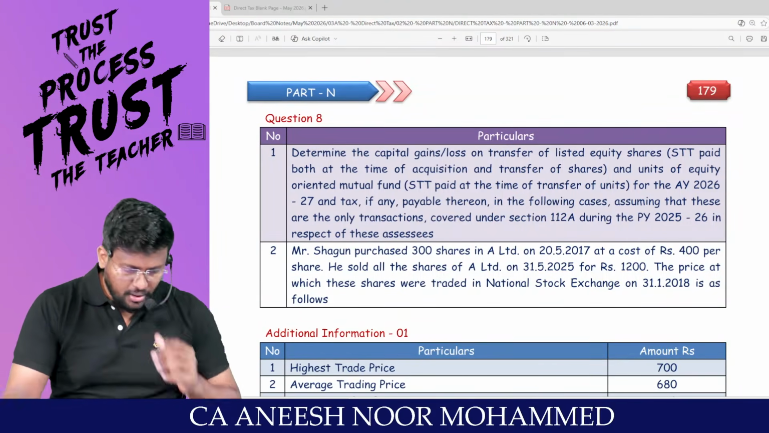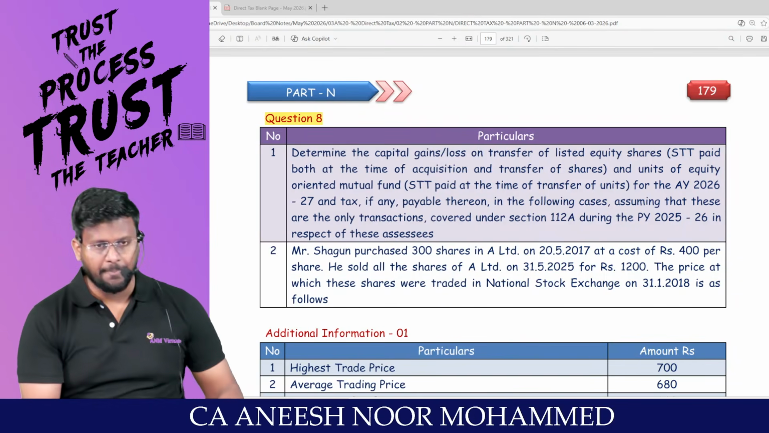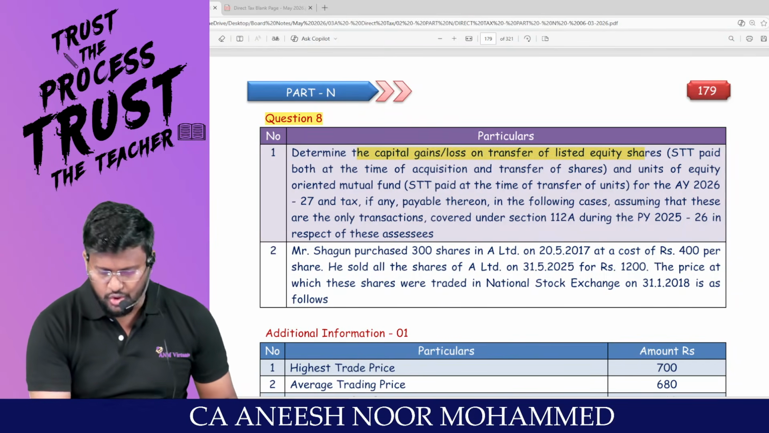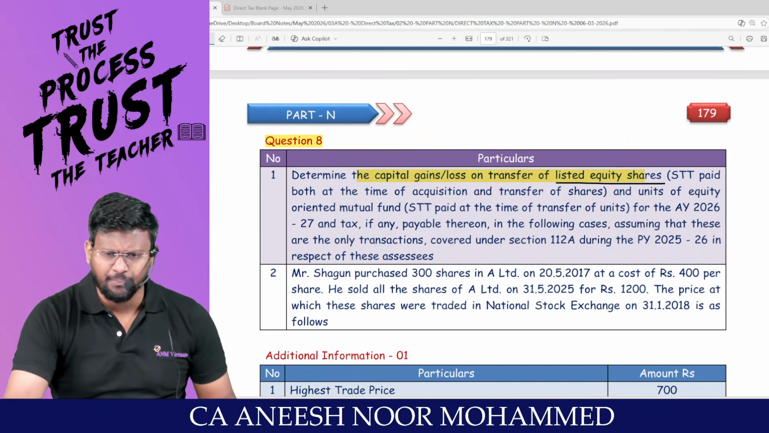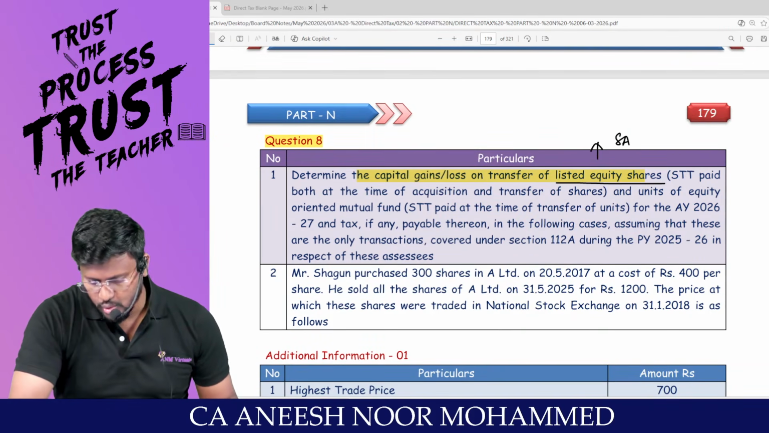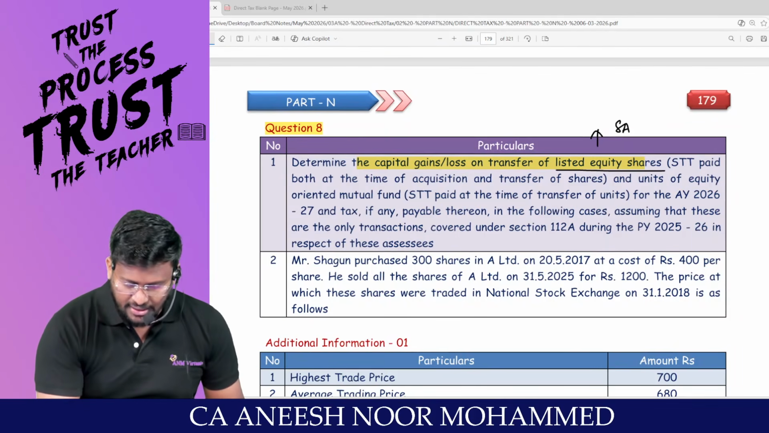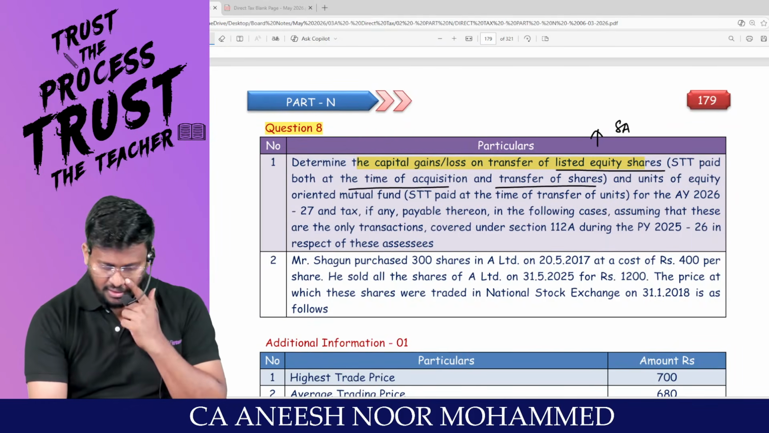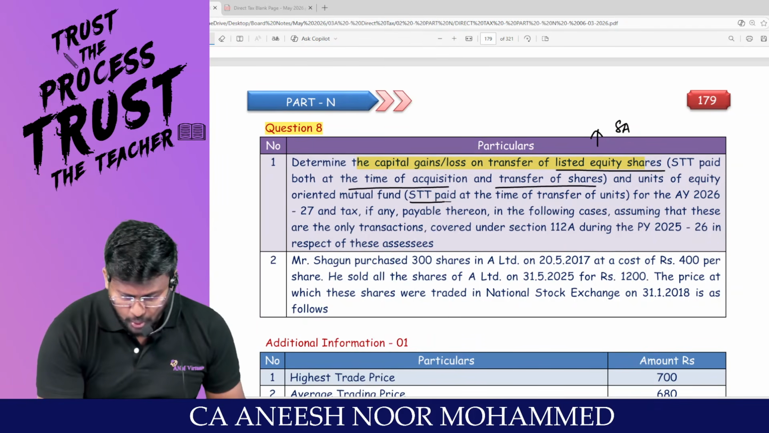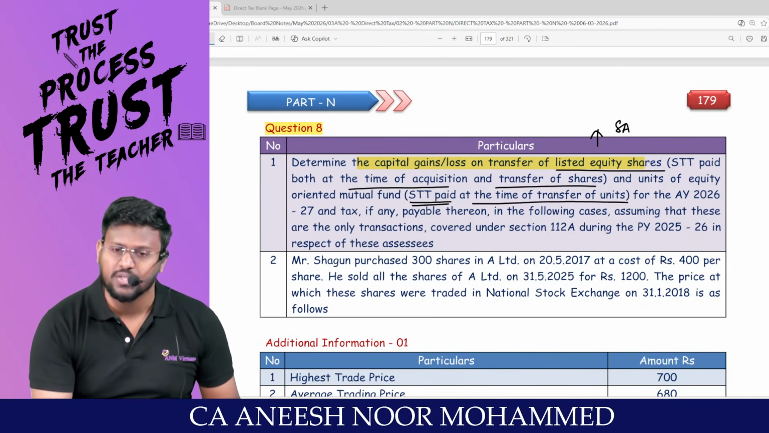Yes, sir. We are moving into the last question, question number 8. Determine the capital gain or loss on transfer of listed equity shares. Listed equity shares are a super asset, since STT is paid both at the time of acquisition and transfer of shares. And units of equity oriented mutual fund, STT paid at the time of transfer of units.